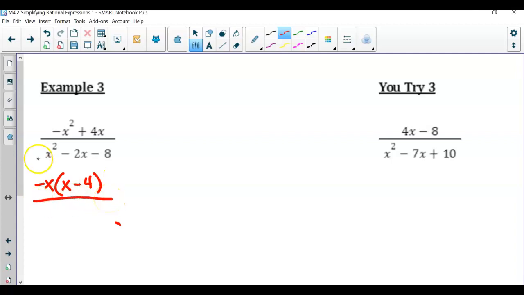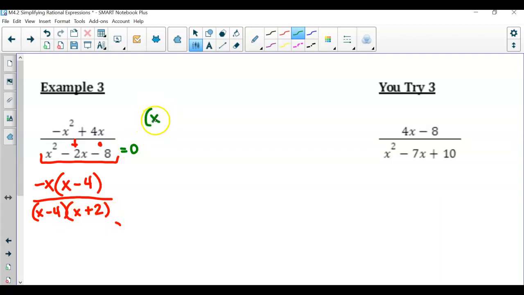Then over, now we do have a trinomial. So let's go through and factor. So here I've got what numbers multiply to get us -8 and add to get us -2. Well, -4 and +2. So let's go back to now identifying the original. Because remember, we're setting this equal to 0, because these values would make this undefined.